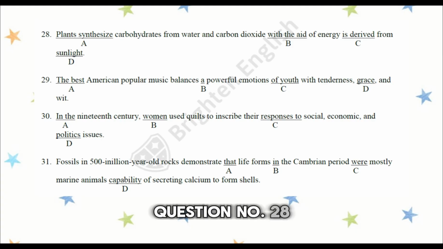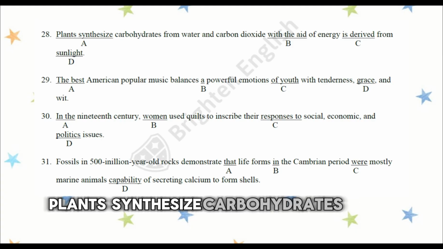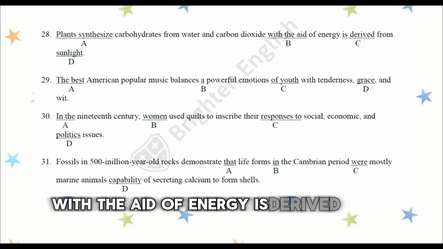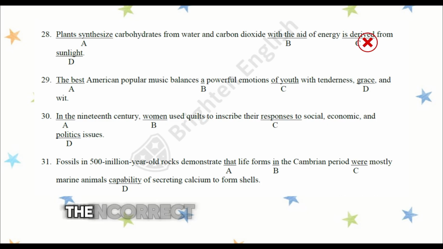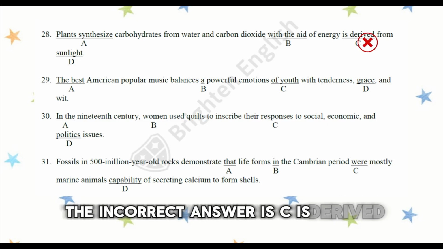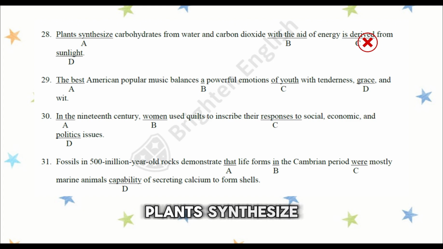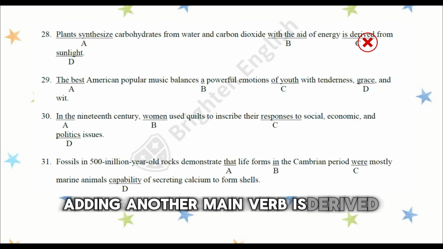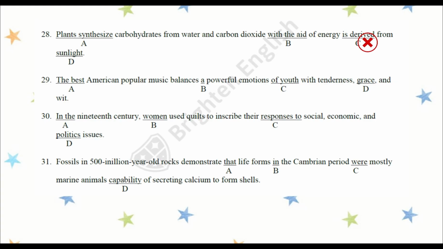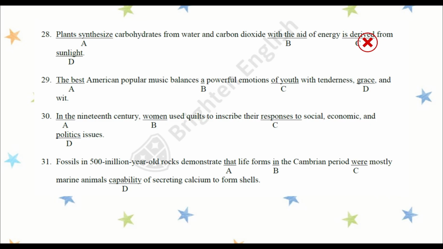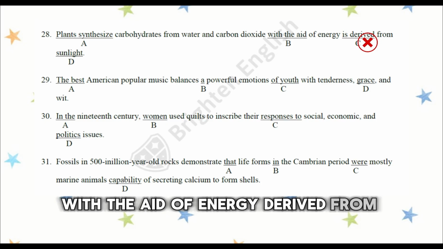Question number 28. Plants synthesize carbohydrates from water and carbon dioxide with the aid of energy is derived from sunlight. The incorrect answer is C, is derived. The sentence already has one main verb, synthesize. Adding another main verb, is derived, creates a grammar error. What we need is a reduced relative clause, derived from sunlight. So the correct sentence is: with the aid of energy derived from sunlight.